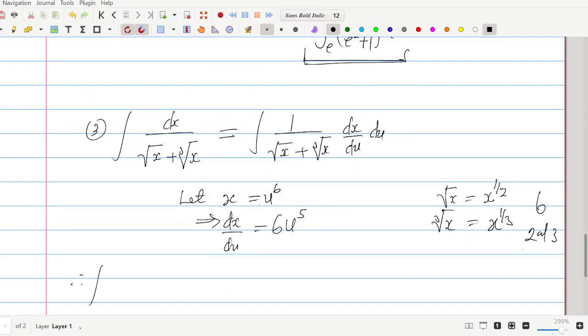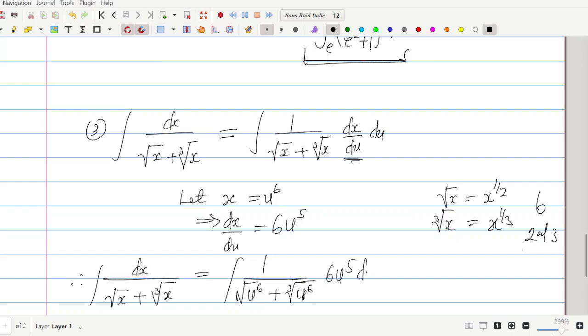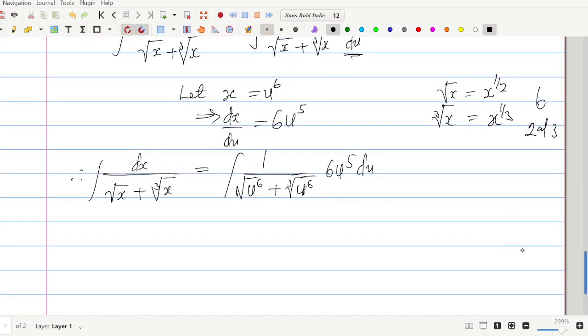Therefore, the integral of 1 over the square root of x plus the cube root of x is equal to, writing the integrand, 1 over the square root of u to the power of 6, plus the cube root of u to the power of 6, all right? That was our agreement. Then dx/du, we've obtained it to be 6u to the power of 5, then we have du. So we have to evaluate this current integrand.